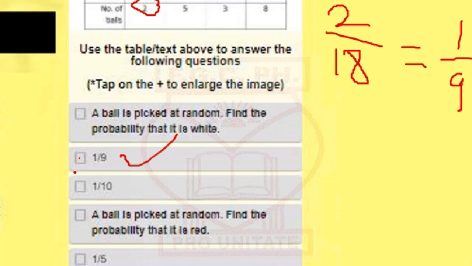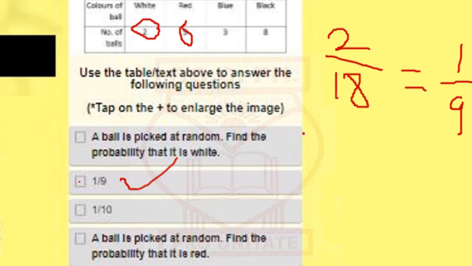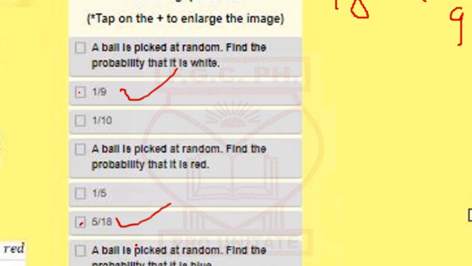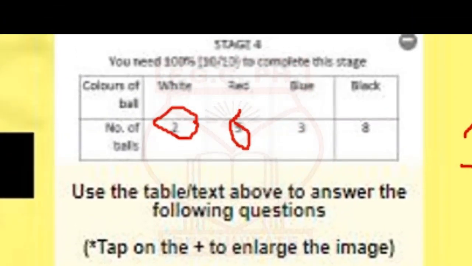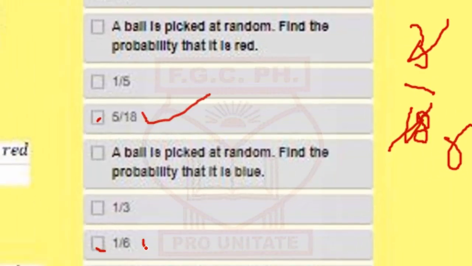A ball is picked at random. Find the probability that it is red. How many red balls are here? 5 red balls. So you get 5/18 because there are 18 balls altogether. A ball is picked at random. Find the probability that it is blue. Blue balls here are 3. So that will be 3/18. 3/18 should be 1/6, because 3 goes into 3 once, and 3 goes into 18 six times. So that will be 1/6.